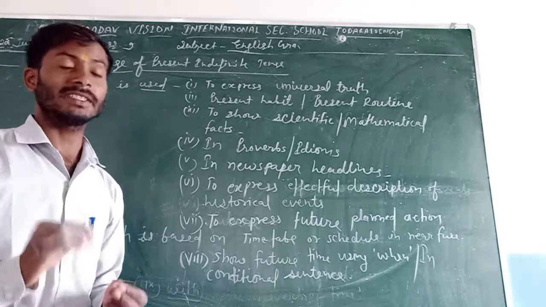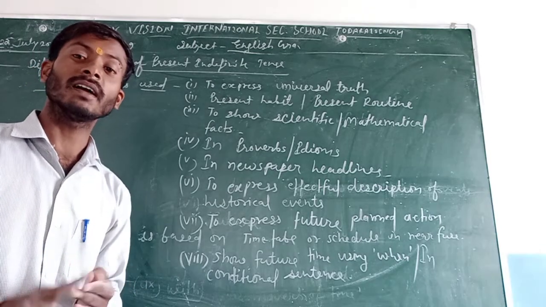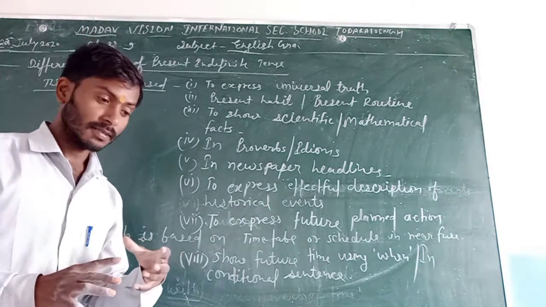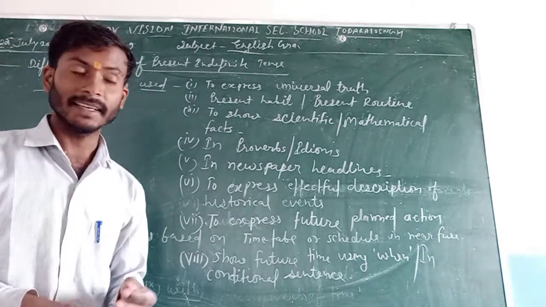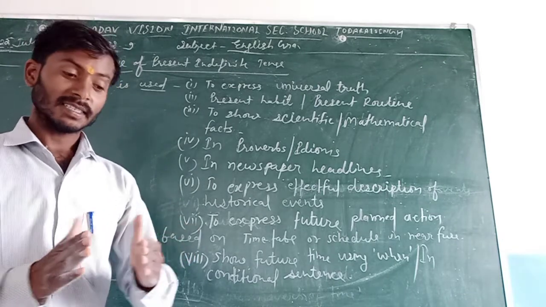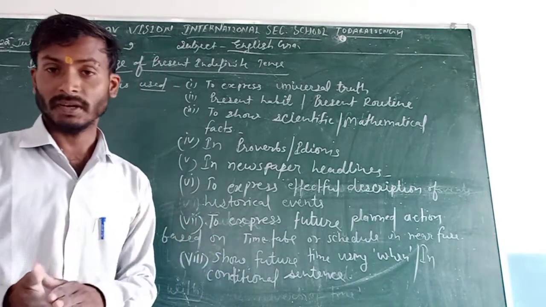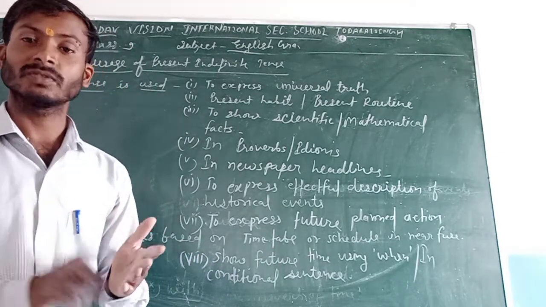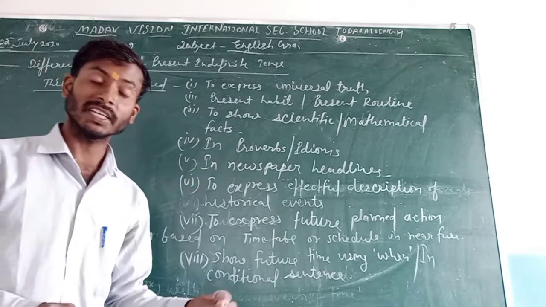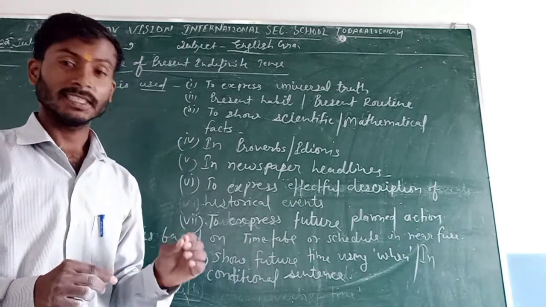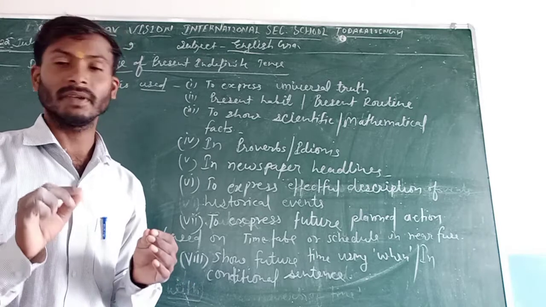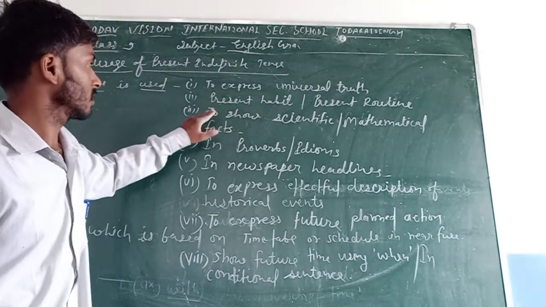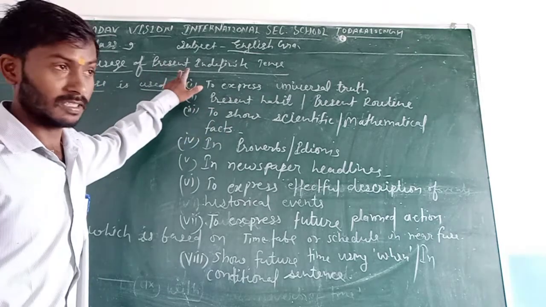Present indefinite tense means we will use first form of the verb, but we have to keep in mind that subject is singular or plural. If subject is singular, we will add s or es to the first form of the verb. If the subject is in plural number, we will use only first form of the verb. So to express universal truth, we will use present indefinite tense.